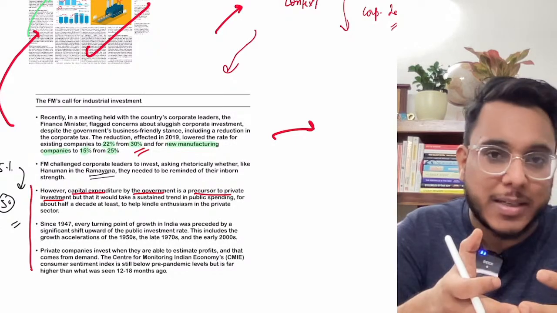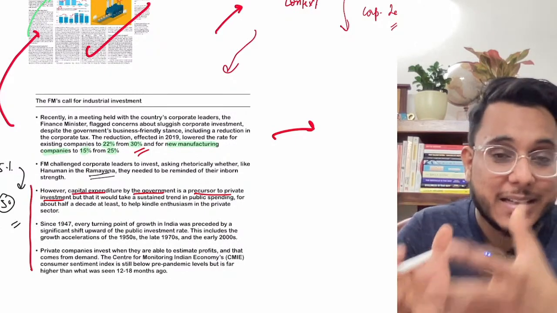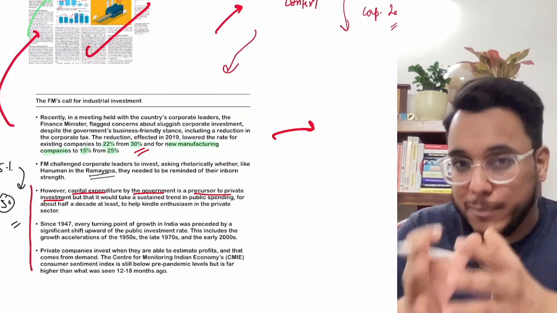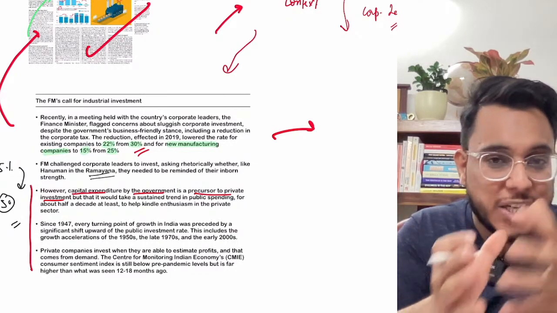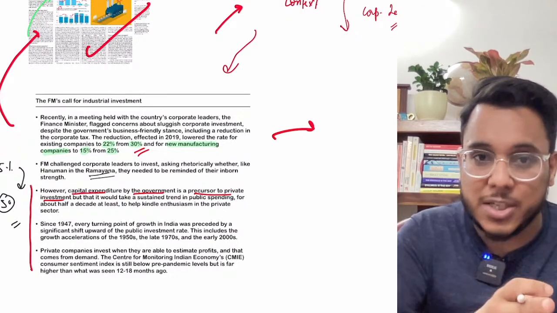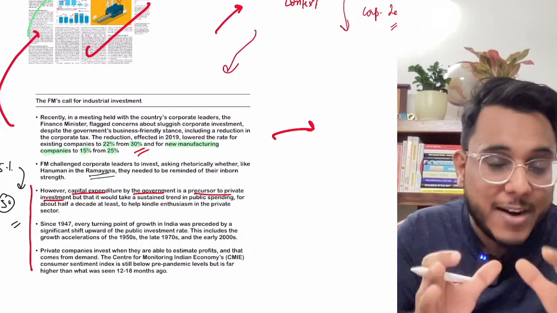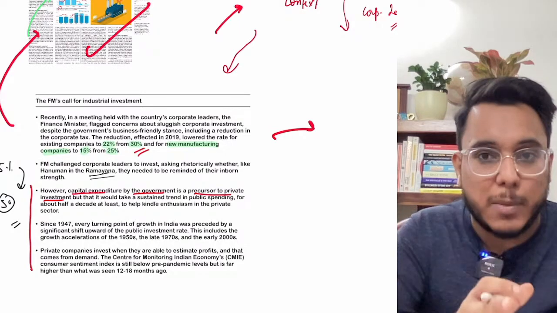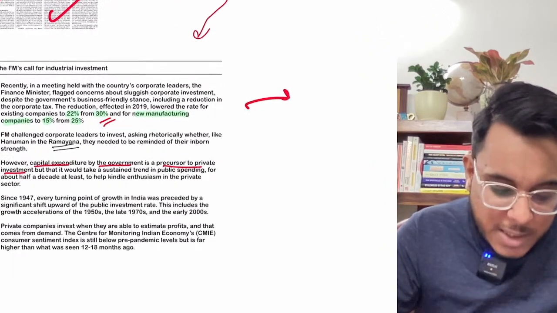But we need to understand that the private sector, now you see, Lord Hanuman had the devotion to Lord Ram. Because of that devotion, Hanumanji had a responsibility towards Lord Ram. But the private sector doesn't have such devotion to the government. The private sector only looks for profit, and whenever the profit is there, when the market sentiment is there, the private sector will bring the investment. Otherwise, the private sector will not bring the investment. So the article is talking about that.